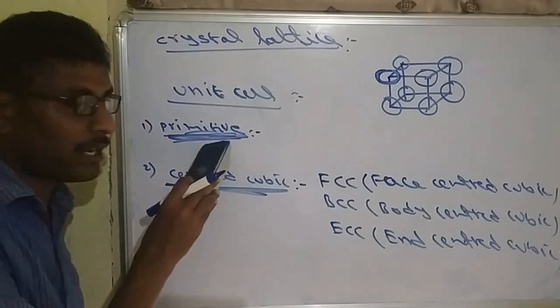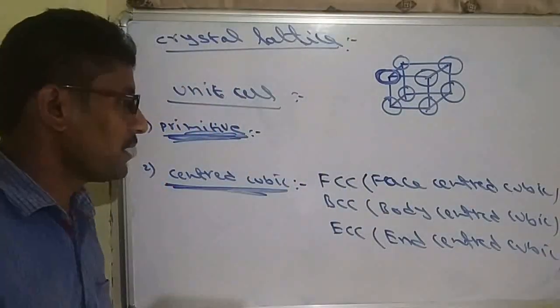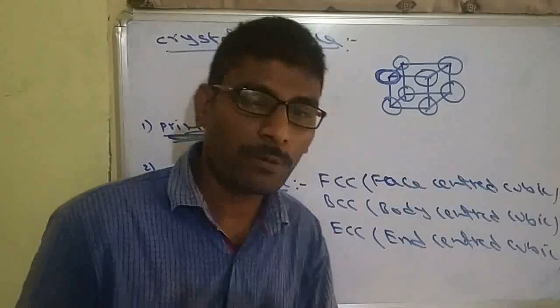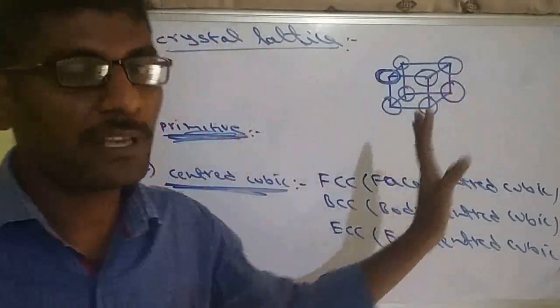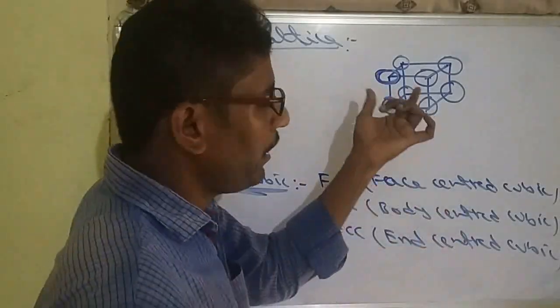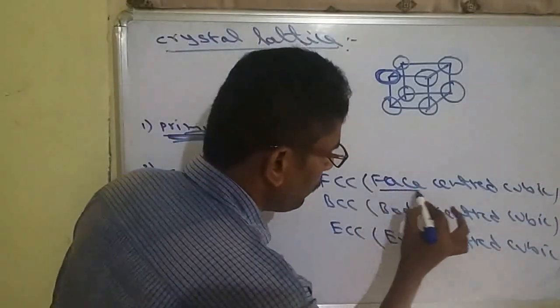So primitive means, as I told, particles are present at corners. So what is FCC? FCC means face centered cubic. Face centered cubic means along with corners. Corners, as already told, must be compulsory, because without corners the geometry will not exist. So along with corners, extra particles are present at the face centers.